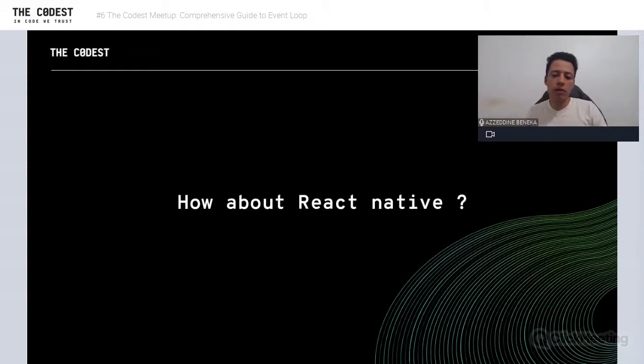We're going to go quickly over this. React Native is a framework for mobile, so we can write JavaScript to develop a mobile application. In React Native, briefly, we have two threads: a JavaScript thread and a native thread. And we have a bridge, okay? So, for example, JavaScript renders a button by sending a message over the bridge to native to create a button on the screen. Let's say we have a button on our native screen and we have registered a handler, okay?